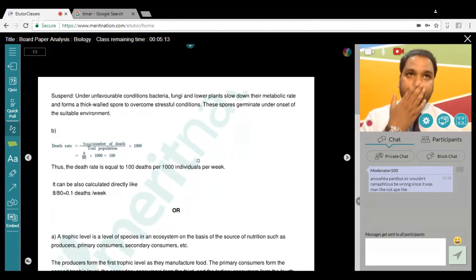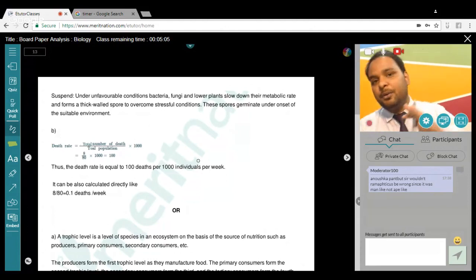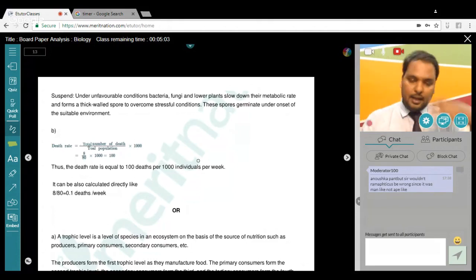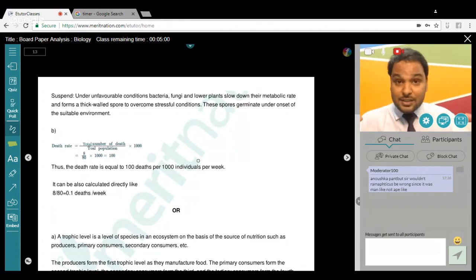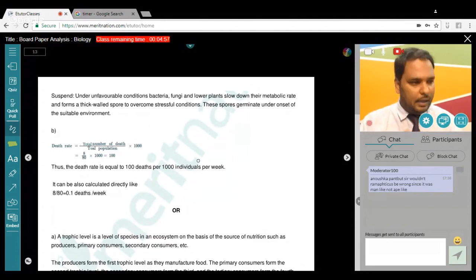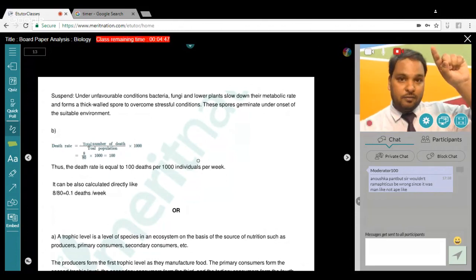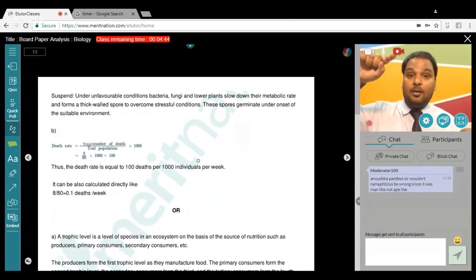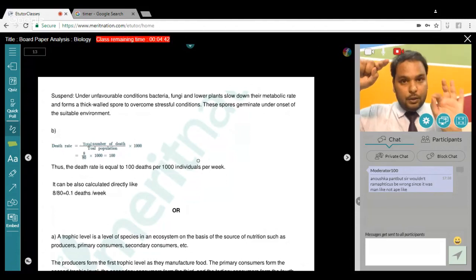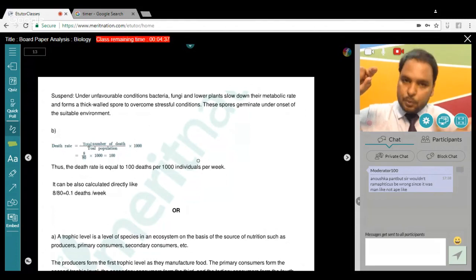If you remember, in the previous year they asked you what is the difference between a grazing food chain and a detritus food chain. Here they asked you what is the connection between the two. See, any ecosystem cannot work without decomposers, right? Absolutely. So what happens is the top level of the grazing food chain will connect to the first level of your detritus food chain, because the detritus food chain starts with detritus.